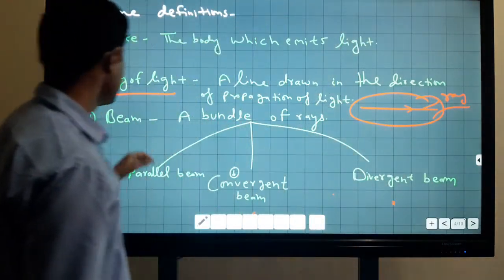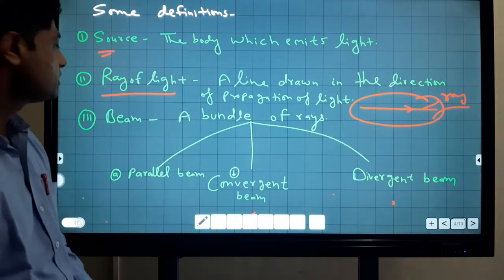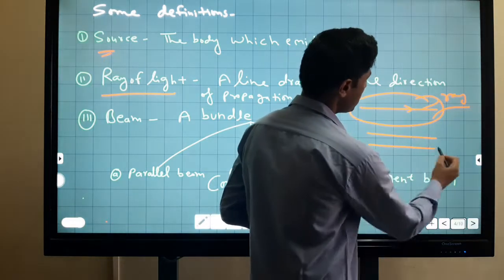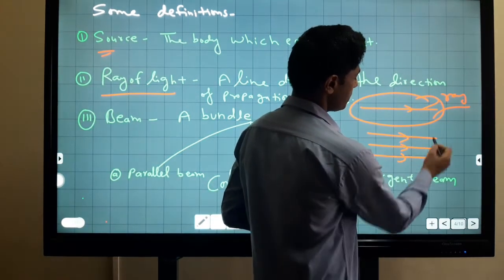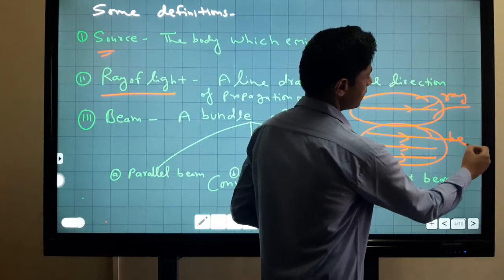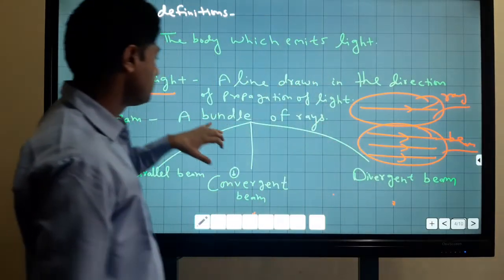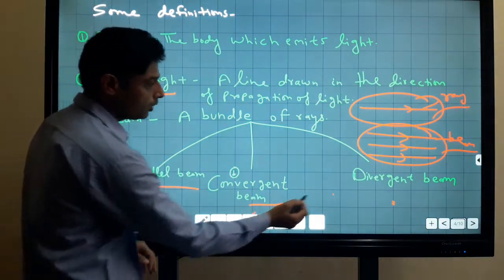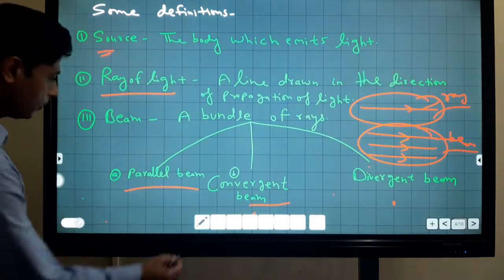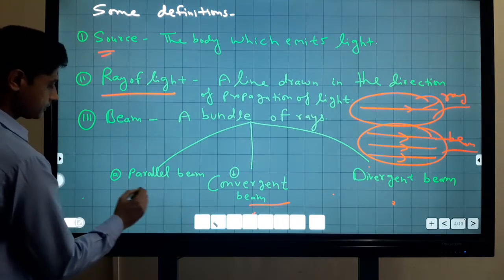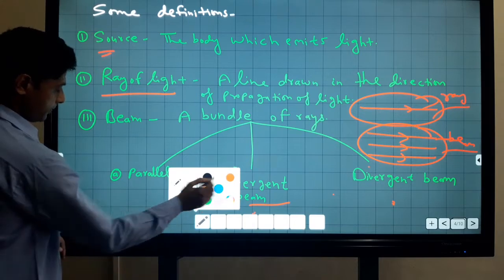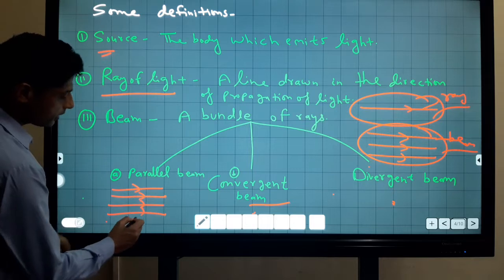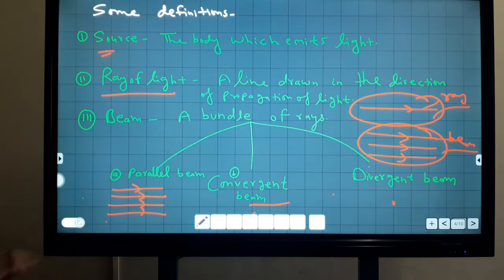Beam: a bundle of rays is known as a beam. It means a combination of more than one ray is known as a beam. Beams are of three types: parallel beam, convergent beam, or divergent beam. When rays of light are parallel to each other, it is known as a parallel beam.